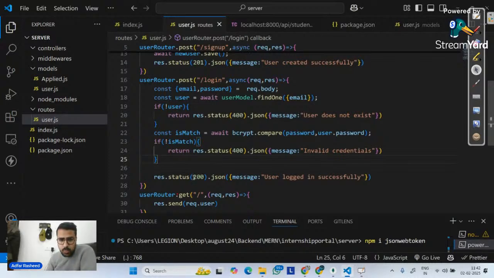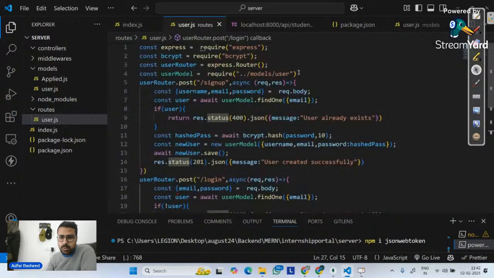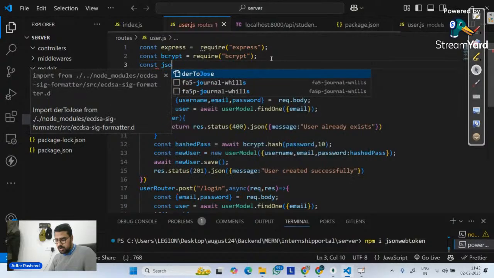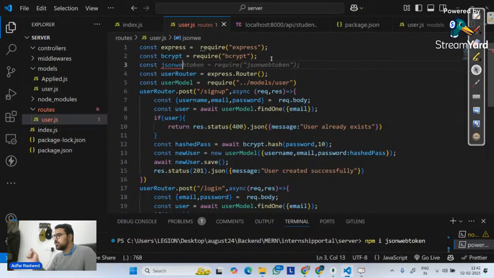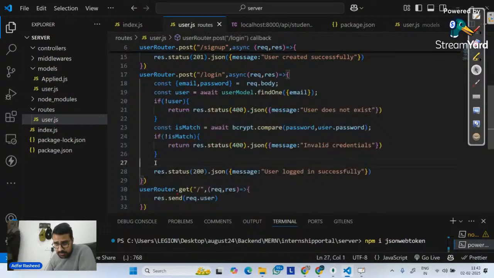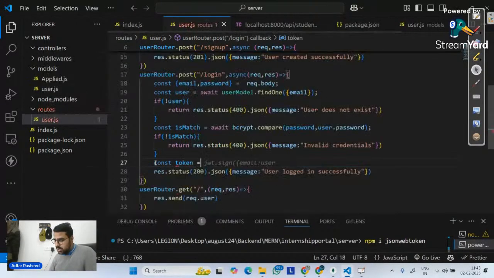Okay. So over here, since I have used JSON Web Tokens, I'm going to require it. So let me go here and say const JWT. I can import it with any name, so let's not use JSON Web Tokens. Let me use JWT equals require JSON Web Token. Done. After that, once it's comparing the password, let me simply create a token, const token equals now a